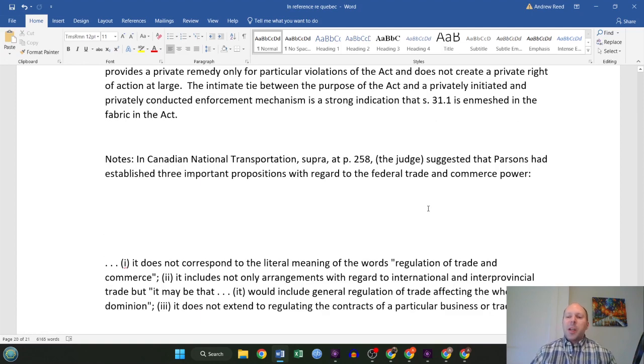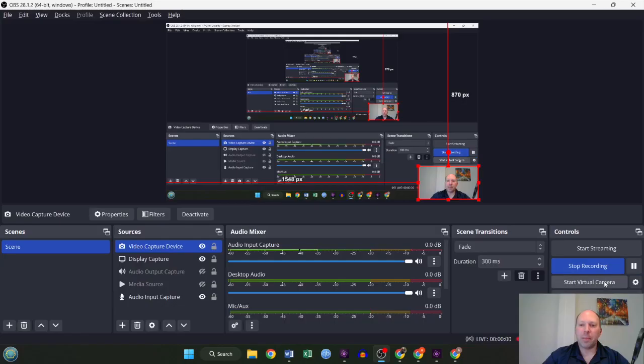Now, in the syllabus, this goes on to reference the In re Securities, the securities reference case, which is covered in Part 3 in its entirety. So if you want to go back to Part 3, I'll put a link up on the screen right now. There's a link right there in reference securities. Go back and watch Part 3, and you can see the breakdown of that case brief.